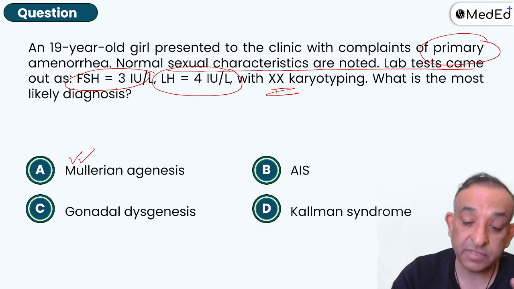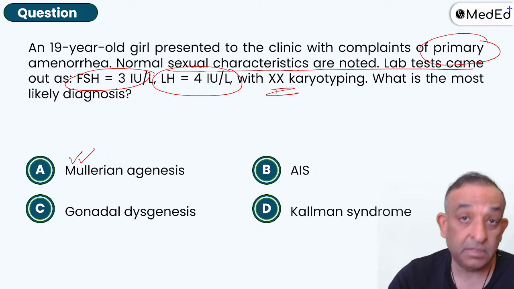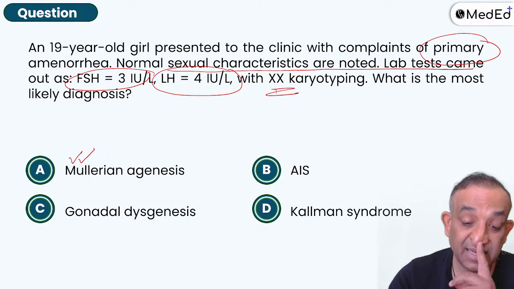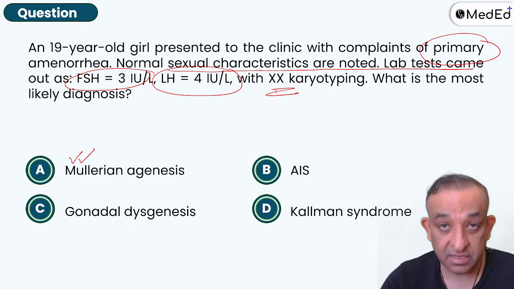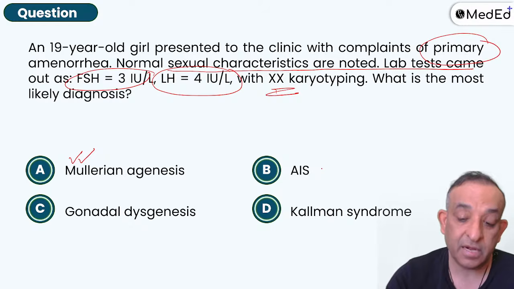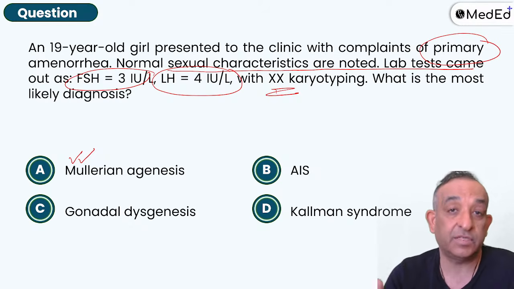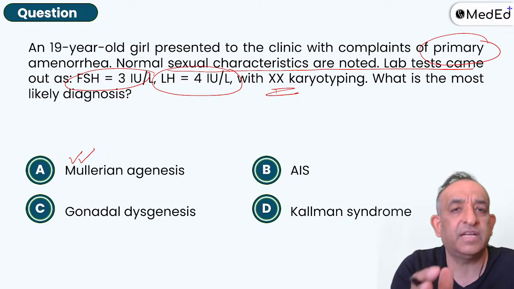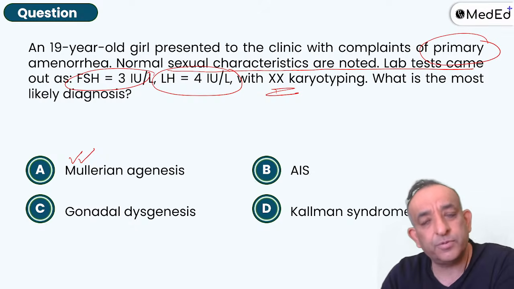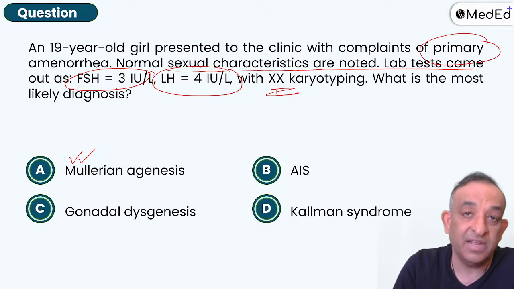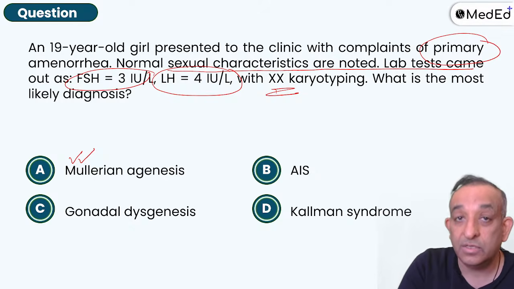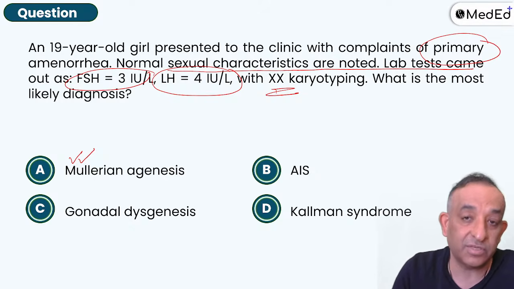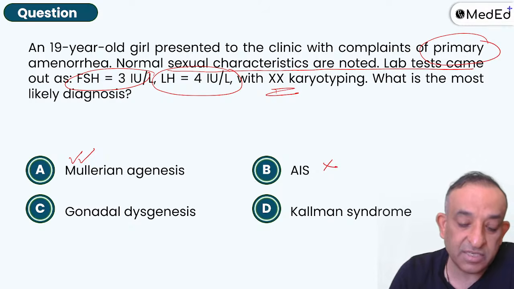Androgen insensitivity syndrome is a boy, looks like a girl, a pretty girl in fact, but this boy who's looking like a girl will not have pubic hair. So androgen insensitivity. So please remember, any question on intersex, always look in the information. They'll tell you normal pubic hair or absent pubic hair, or sometimes they'll say scanty pubic hair. It's all trying to tell you that the pubic hair is not formed, that means androgen production is not good. So then you think in terms of androgen insensitivity syndrome. All right. So this is definitely not androgen insensitivity syndrome.